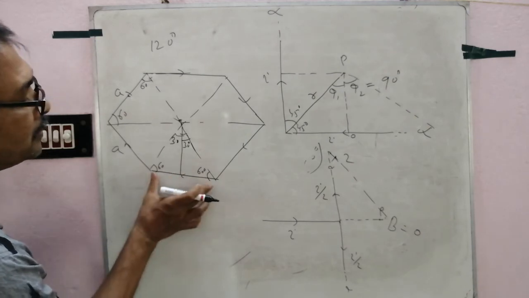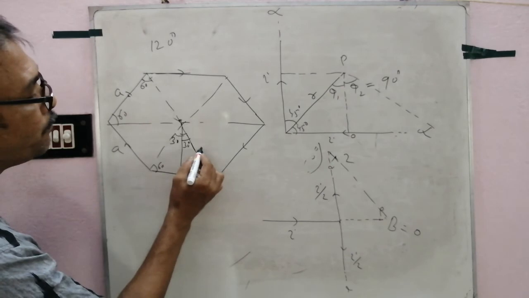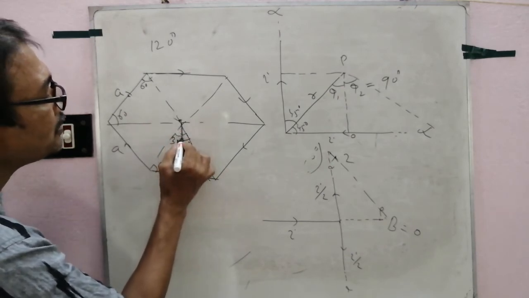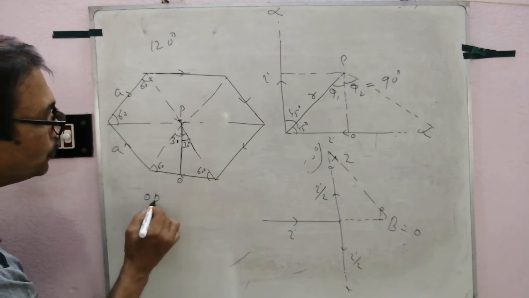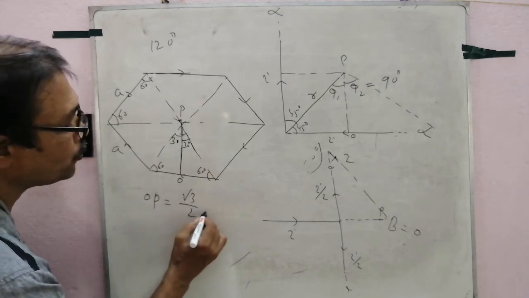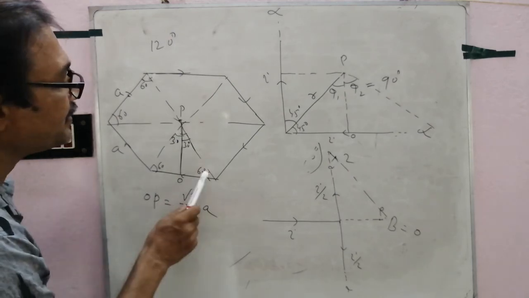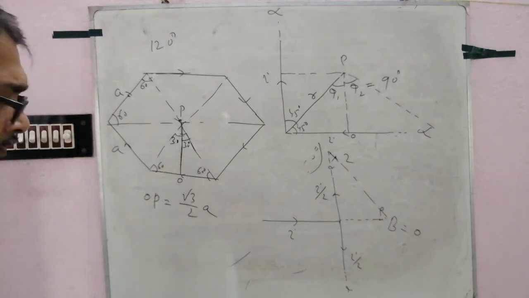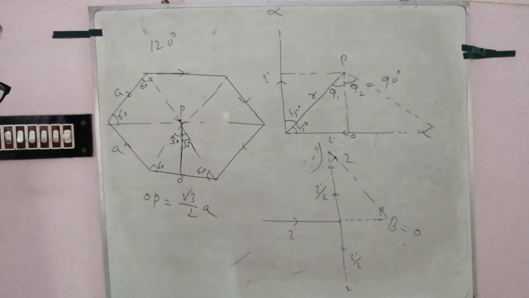This side A, this side A, so this side A, 60, 60, all three sides A. So OP equal to root 3 by 2 A. Follow? This is an equilateral triangle, so the height is root 3 by 2 A.